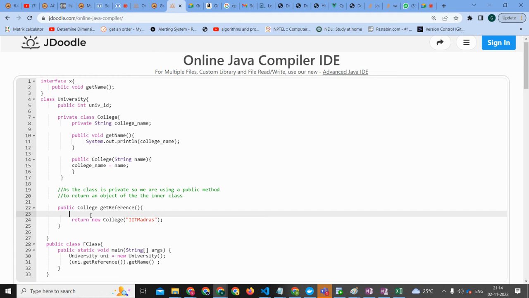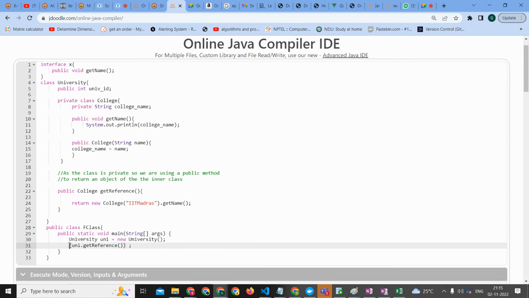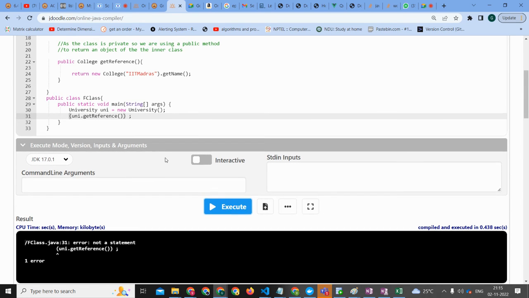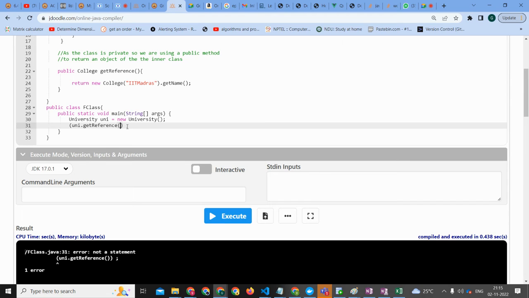You told that we can put get name here, right? Yes, we can call get name. Okay, I'm calling get name. No, it's not possible, right? How do you call it? First, we will create the object of college, then we can call the get name, and you can remove this. Since it is returning, this should not give an error. Let's check that.